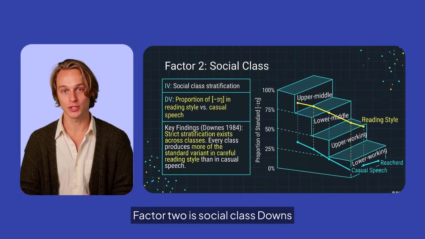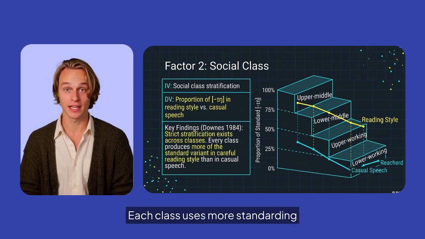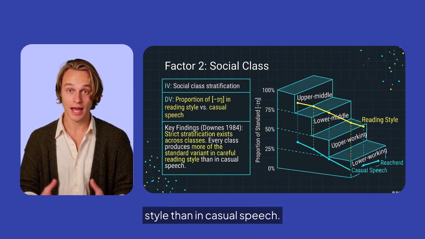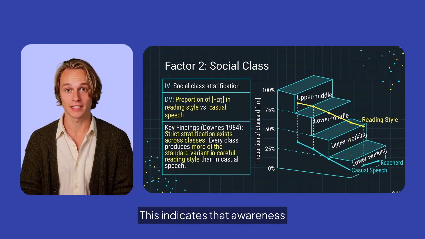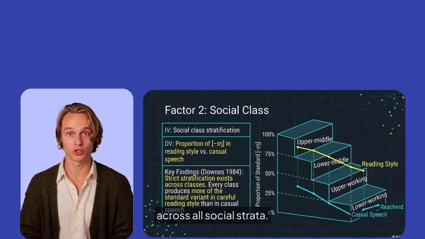Factor 2 is social class. Downs demonstrates clear stratification. Each class uses more standard -ing in careful reading style than in casual speech. This indicates that awareness of prestige norms increases as formality rises across all social strata.